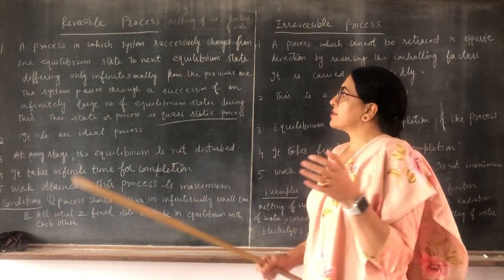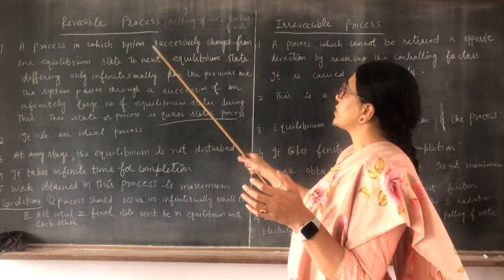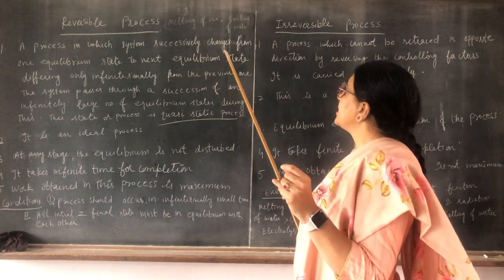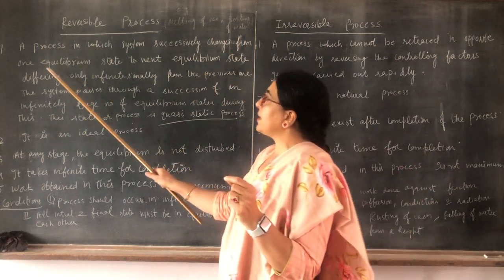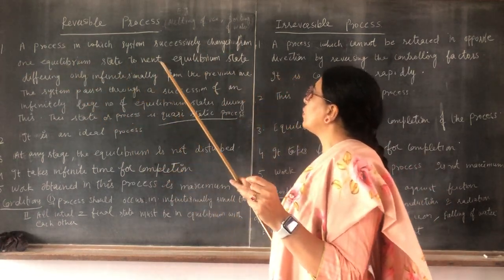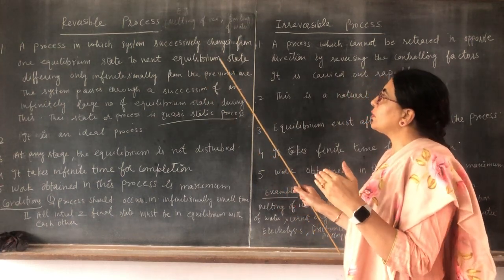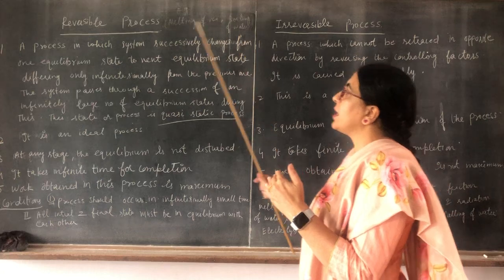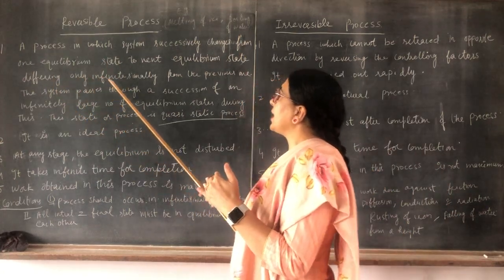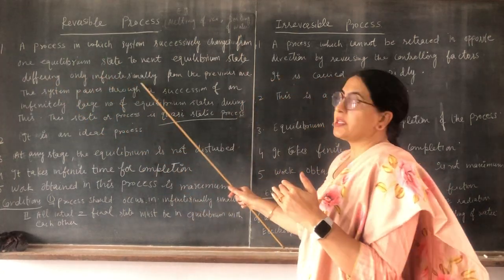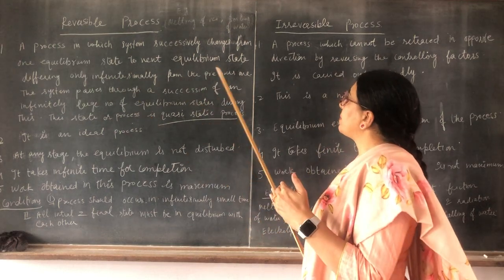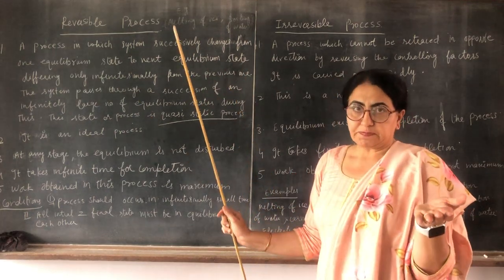The process in which the system successively changes from one equilibrium state to the next equilibrium state, differing only infinitesimally, meaning very small, from the preceding one.